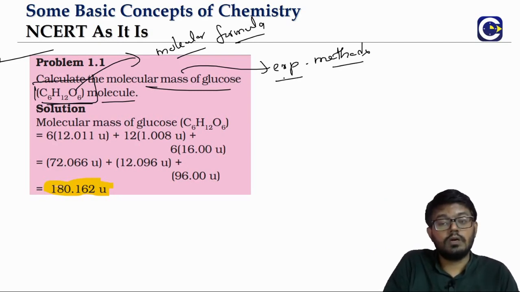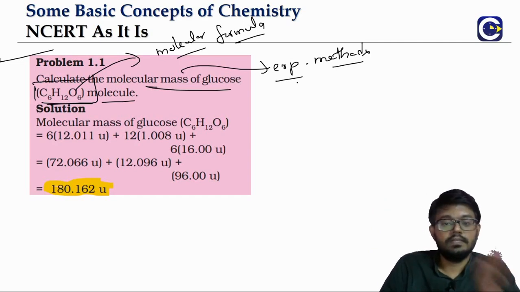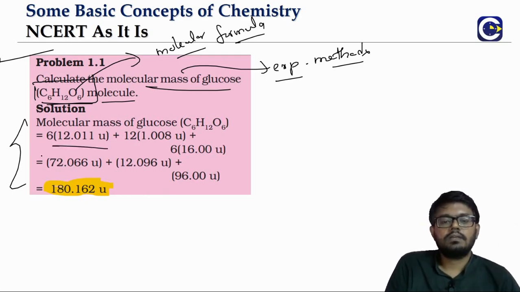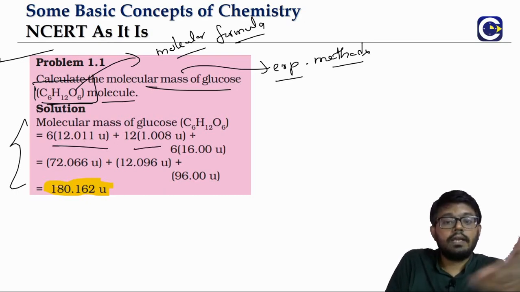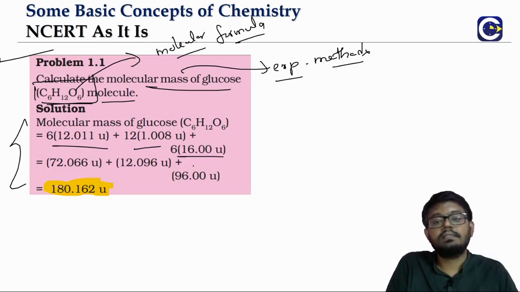Without knowing the glucose molecular formula, we can find the molecular mass of glucose by using our experimental methods. That we will see later. But here, if you know the glucose formula, C6H12O6, 6 carbons are there, so 6 into 12.011. 12 hydrogens are there, 12 into 1.008. 6 oxygens are there, 6 into 16.